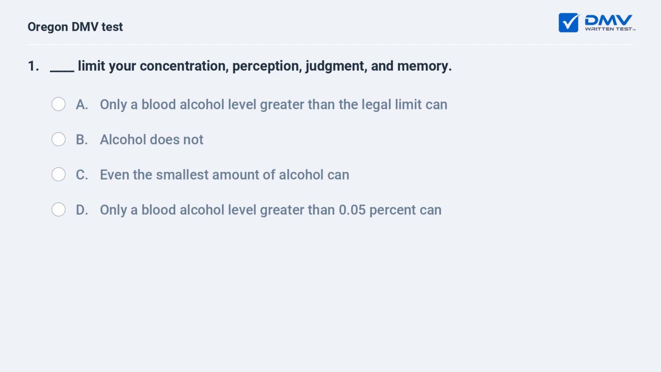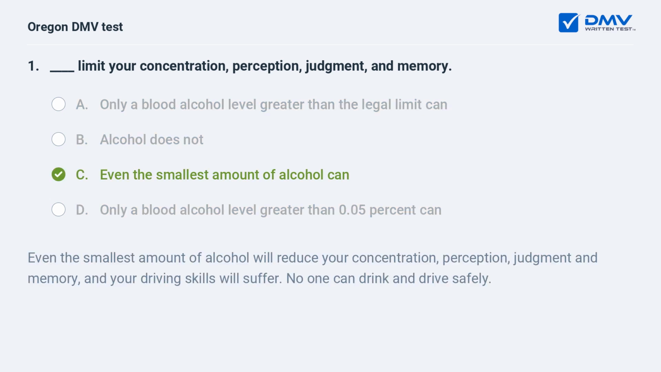Fill in the blank. Limit your concentration, perception, judgment, and memory. A. Only a blood alcohol level greater than the legal limit can. B. Alcohol does not. C. Even the smallest amount of alcohol can. D. Only a blood alcohol level greater than 0.05% can. C. Even the smallest amount of alcohol can. Even the smallest amount of alcohol will reduce your concentration, perception, judgment, and memory, and your driving skills will suffer. No one can drink and drive safely.